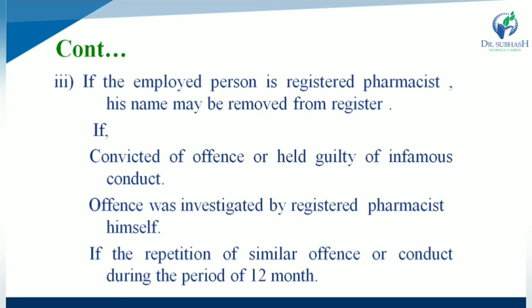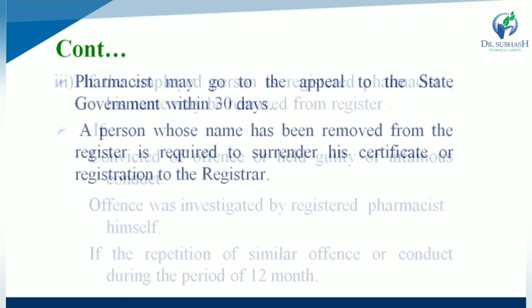So the second one is, if it is a registered pharmacist, his name is removed from the register under various conditions. First, they are convicted of any type of offence or held guilty of any infamous conduct. Second, the offence was investigated by the registered pharmacist himself. And if there is repetition of similar offences or conduct within a period of 12 months, or within 1 year, the name of the registered pharmacist should be removed from the register.